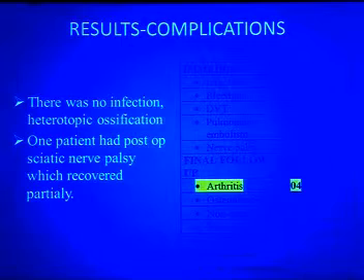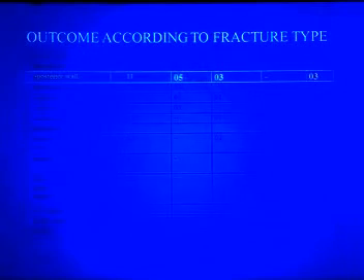Results according to the complications: there was no infection or heterotopic ossification, while arthritis was the most common complication. One patient had immediate postoperative sciatic nerve palsy, which only partially recovered, while 2 patients had osteonecrosis. Results according to the fracture type. Although the posterior wall fractures had complete anatomical reduction, according to the outcome, only 5 patients had an excellent outcome, while 3 patients had a poor outcome.